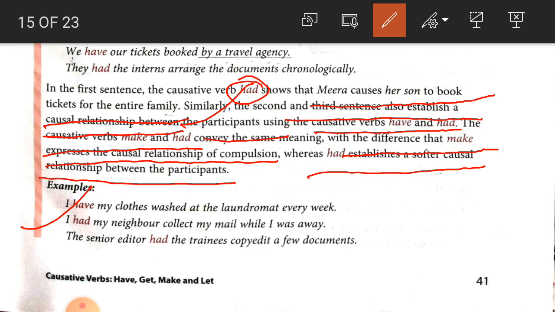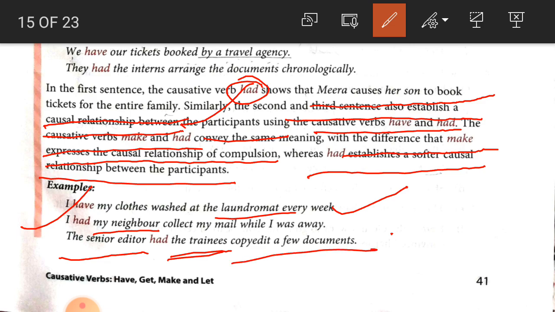I have my clothes washed at the laundromat every week. So who has washed the clothes? Laundromat. I had my neighbor collect my mail while I was away. So who is responsible for doing the work? My neighbor. The senior editor had the trainees copy edit a few documents. So who has done the work of copy editing? The trainees. So here there is a softer causal relationship, student, that's why "have" or "had" is used.